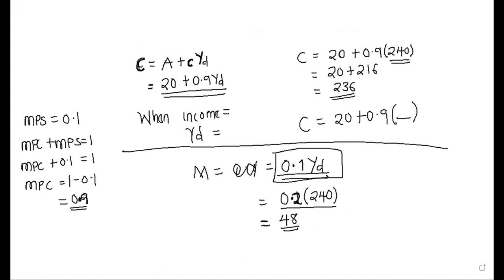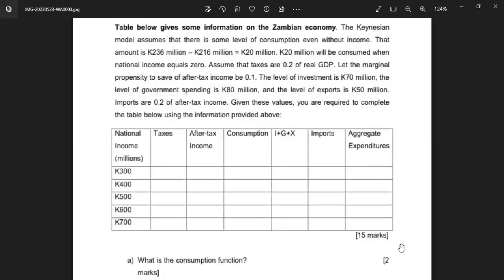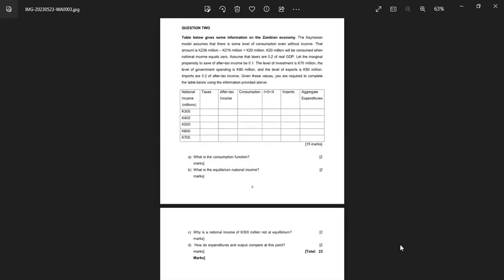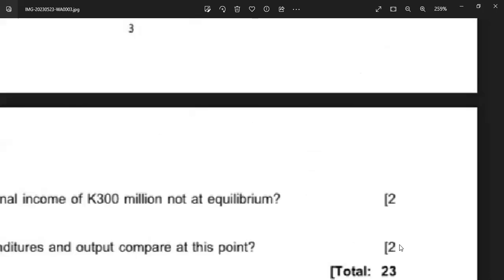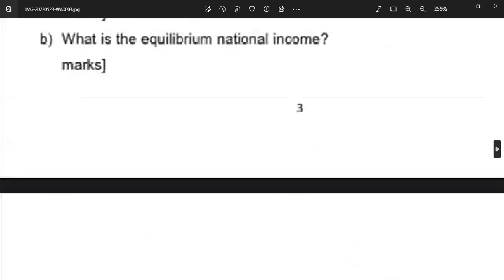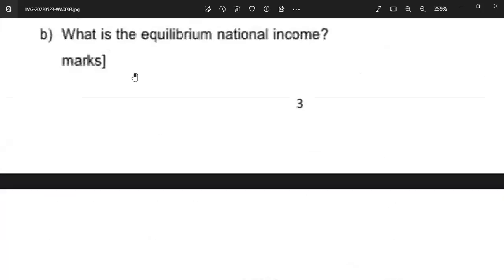So that is how you find that one. The last one is aggregate expenditure. Aggregate expenditure is just C plus I plus G plus NX. You have your consumption, which is the C, which you would have calculated. At this point your table should be full.